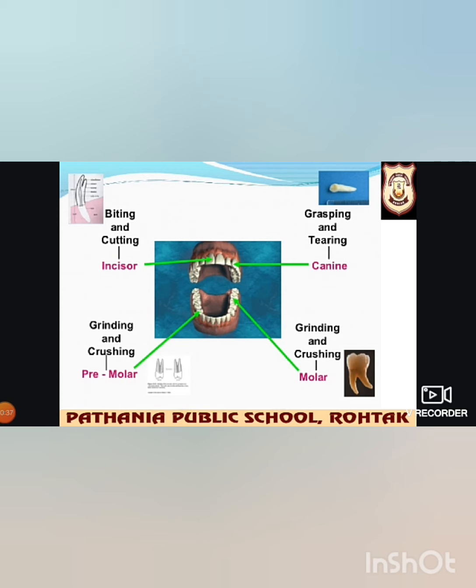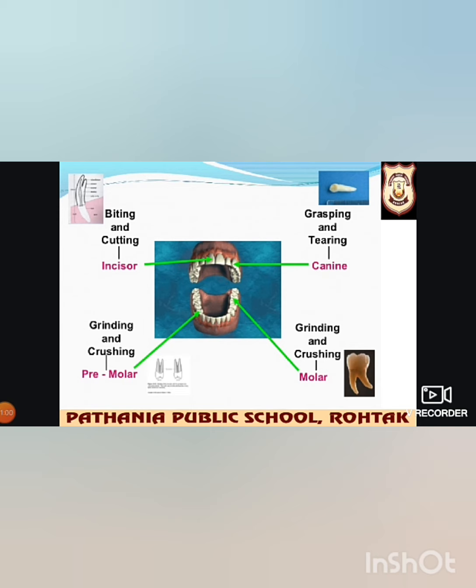After that we have premolars. These are grinding teeth. These are 2 next to each canine, 4 in number in each jaw. These have broad and flat grinding surfaces, and they grind the food and break it into small pieces.